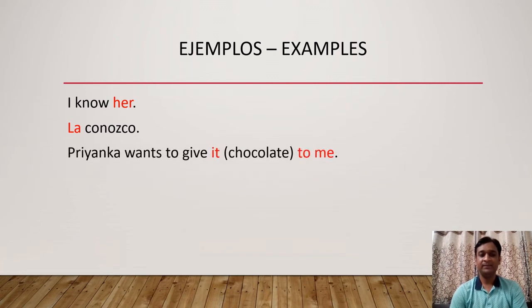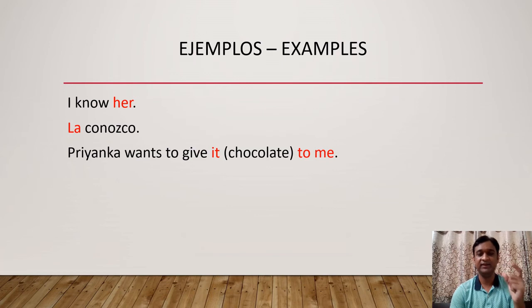Next example. Priyanka wants to give it to me. Priyanka wants to give what to me? The answer is chocolate. That is direct object pronoun. It is the replacement for it. Priyanka wants to give it to whom? To me. The answer is to me. So to me is the indirect object pronoun. Now chocolate is masculine. So for it we will be using lo. And for to me the indirect object pronoun is me.